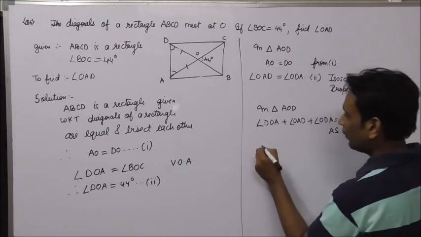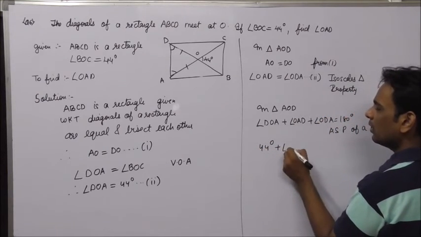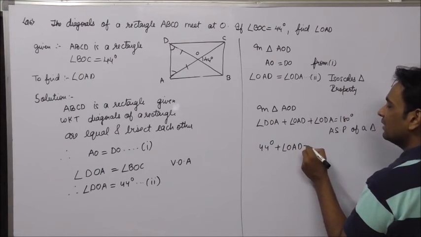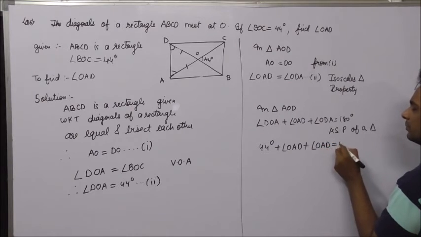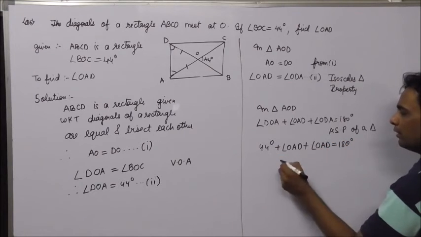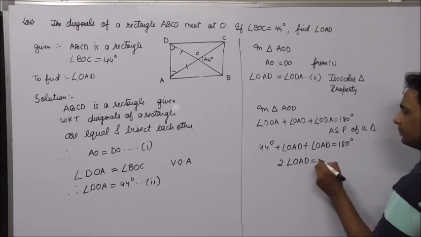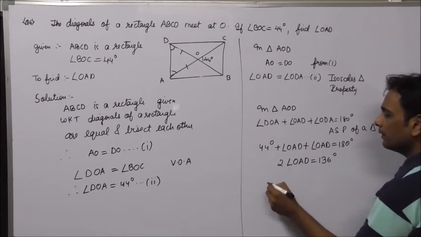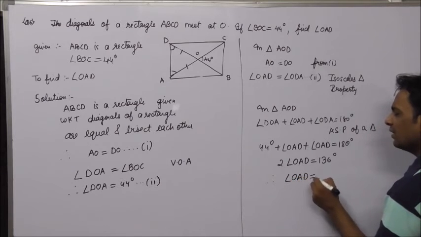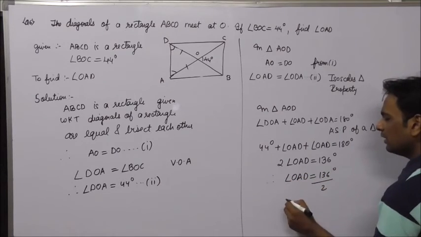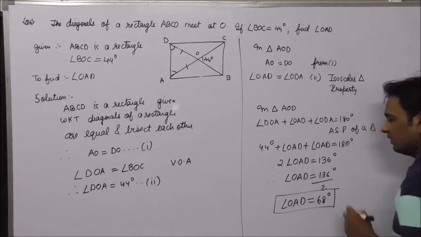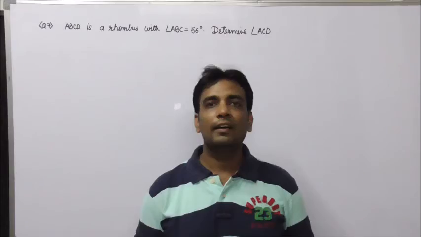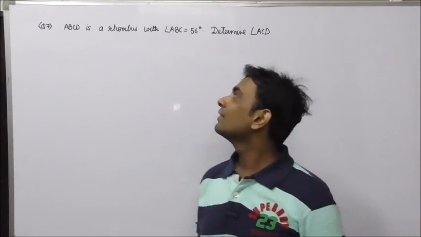DOA will get replaced by 44 degree. OAD I will write as it is, and ODA I also replace with OAD. Take 44 over here, so twice OAD is 180 minus 44, 136 degree. Therefore, OAD is 136 upon 2, that is OAD is 68 degree. Hence found. Let us take the 7th question.